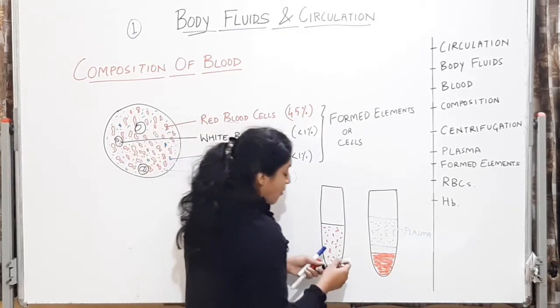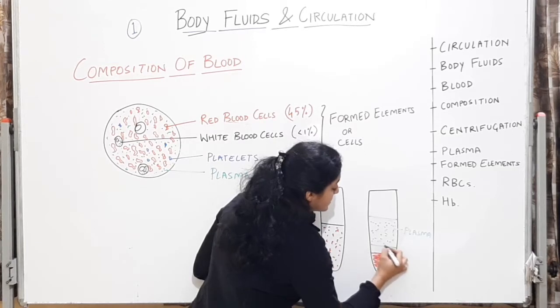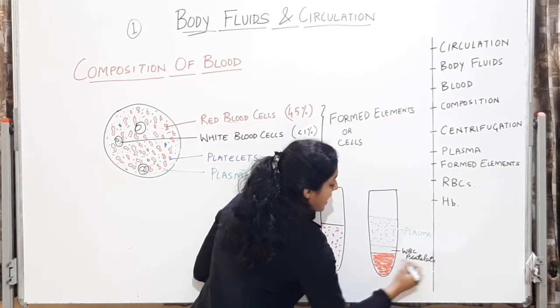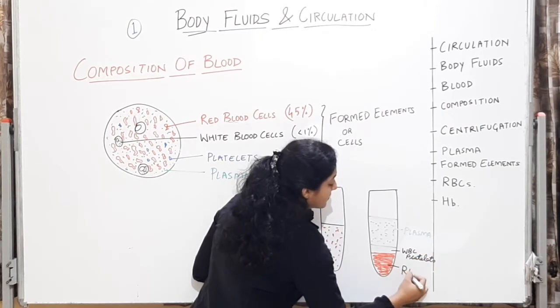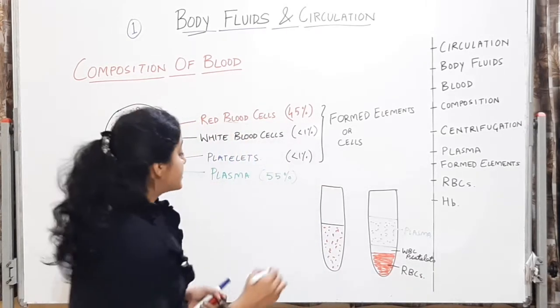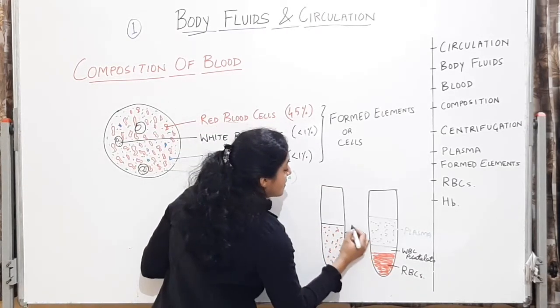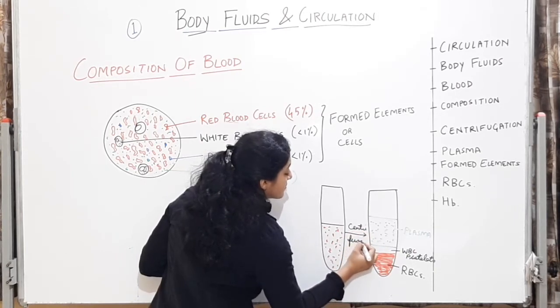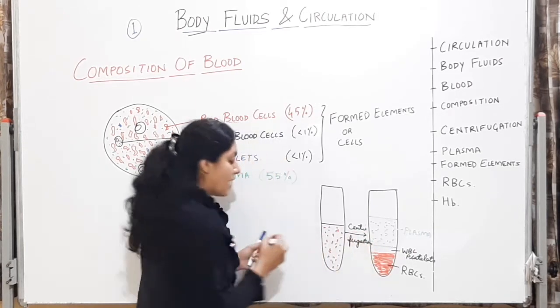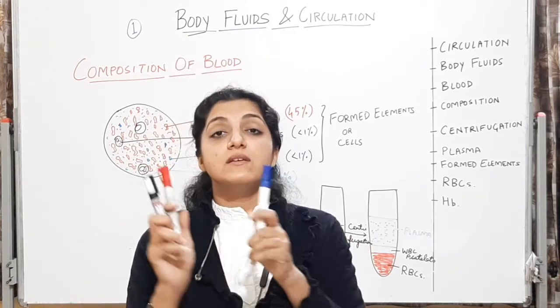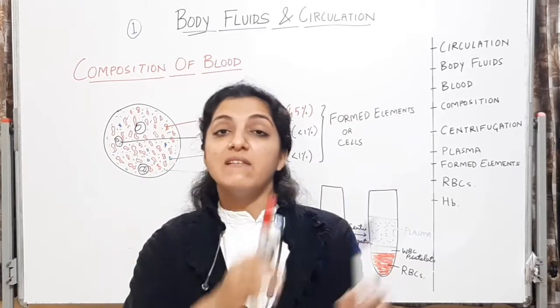This white buffy coat over here will be of the WBCs and the platelets, and these will be the RBCs, that is the erythrocytes. The process is called centrifugation. Centrifugation is done in laboratory conditions in a centrifugal machine where the test tubes are rotated for many rounds.